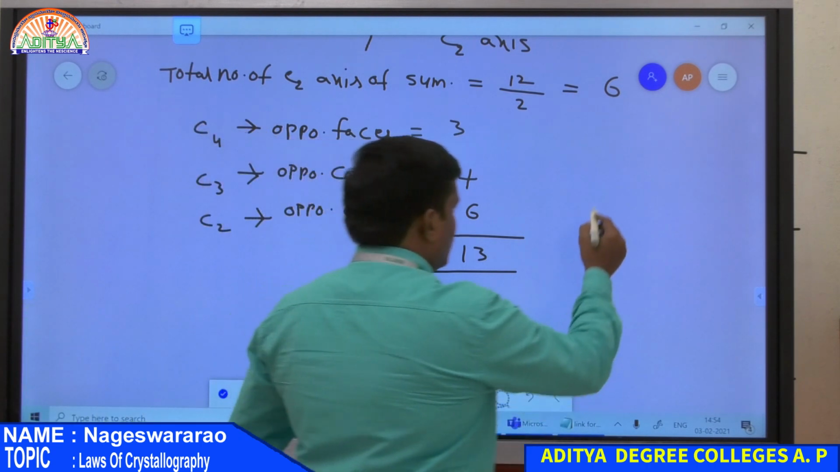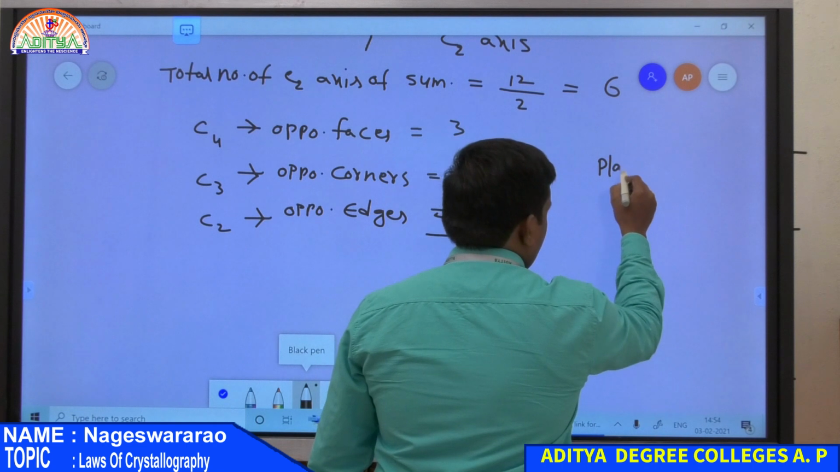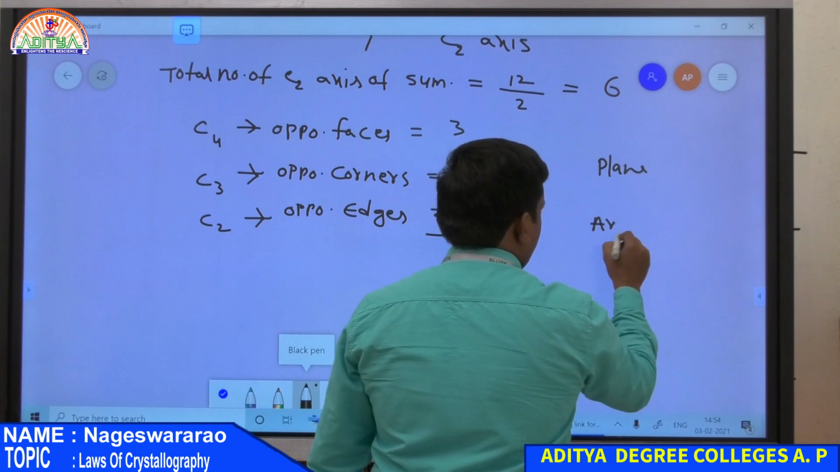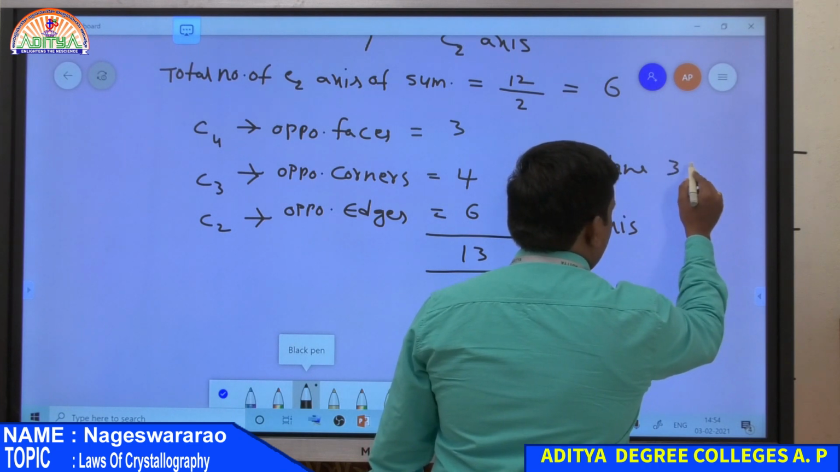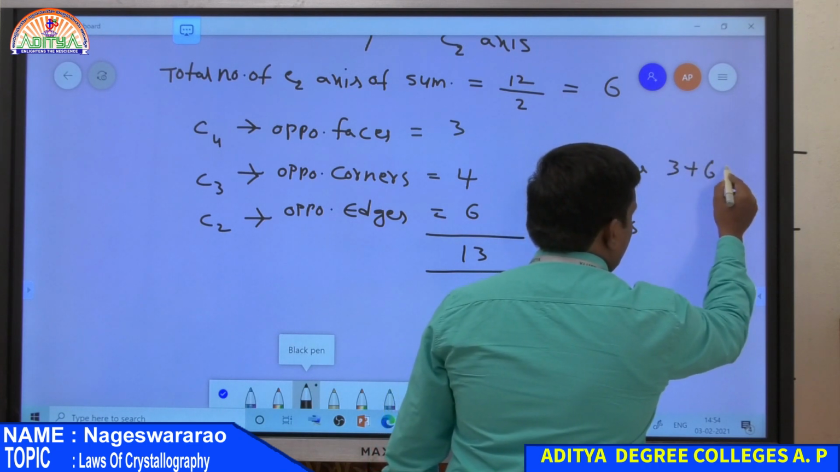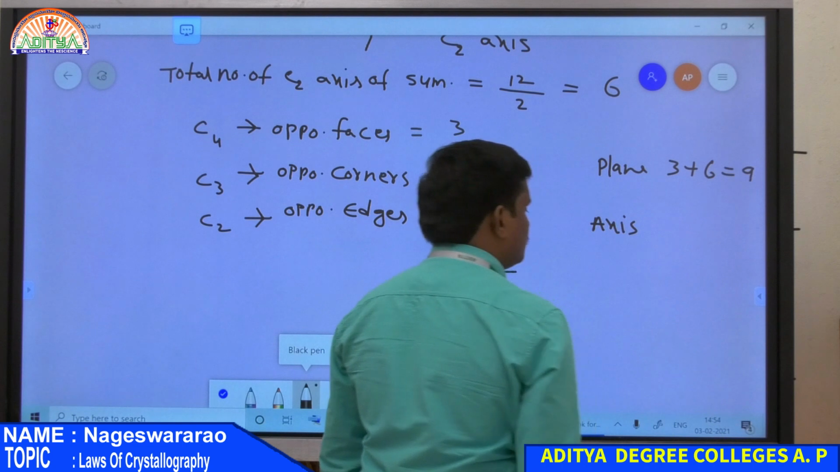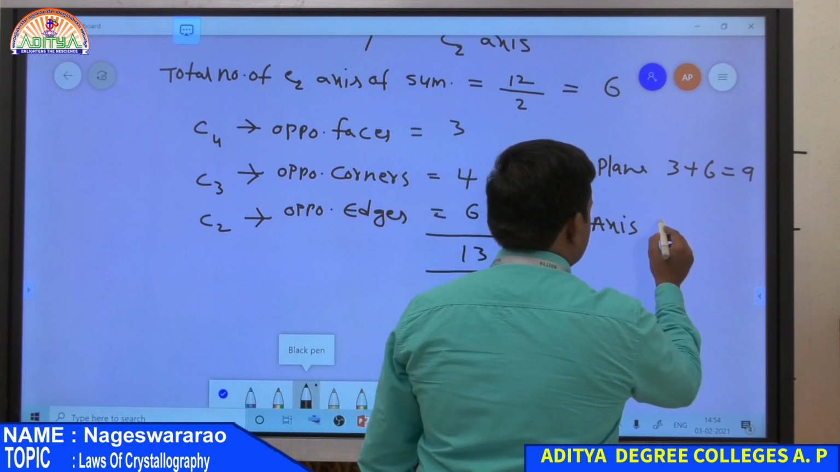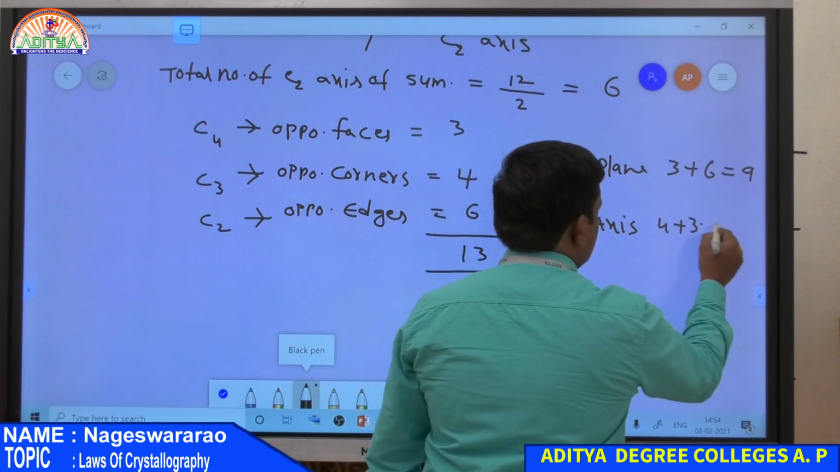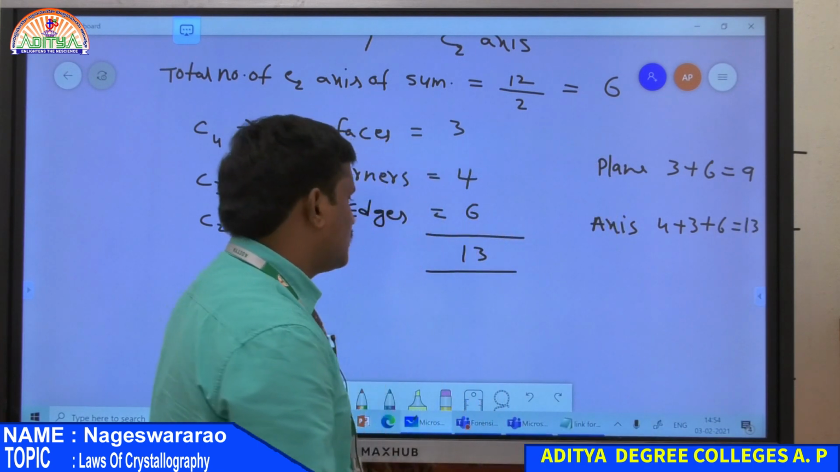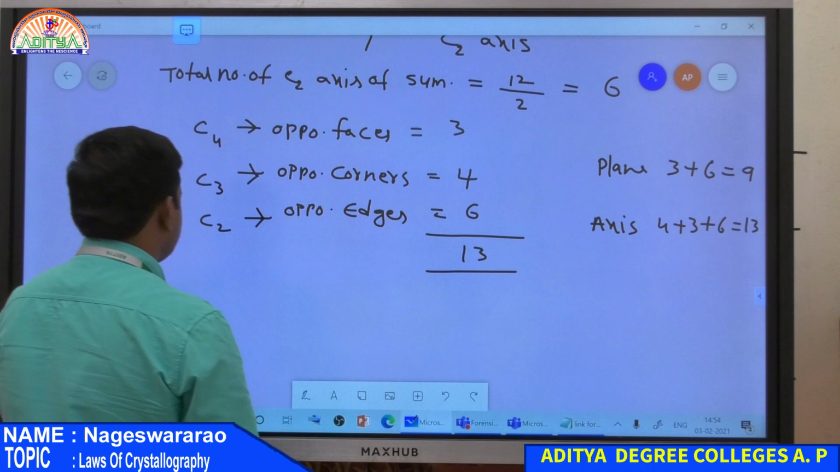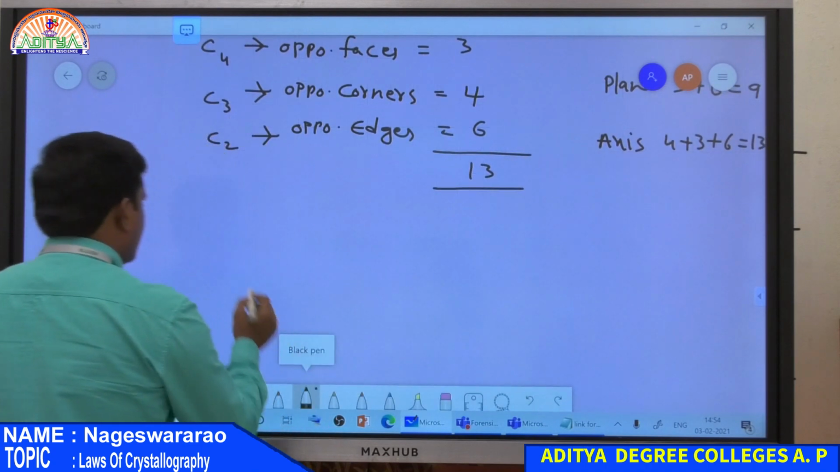So, up to here we have completed plane of symmetry as well as axis of symmetry. Plane of symmetry: how many planes? 3 rectangular planes and 6 diagonal planes, so totally it is equal to 9. Similarly, here axes: 4 plus 3 plus 6, that is equal to 13. And now the third one. What is the third one? Center of symmetry.